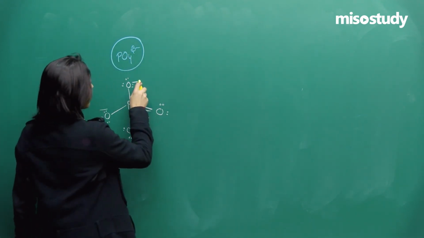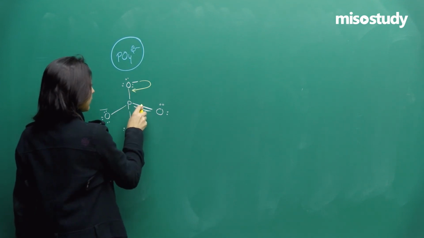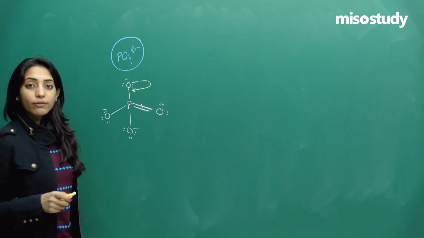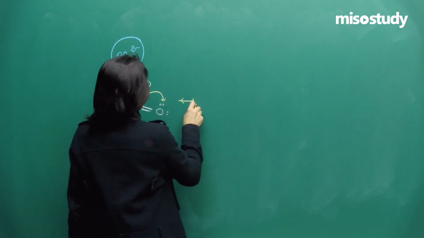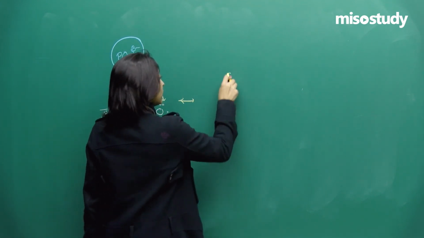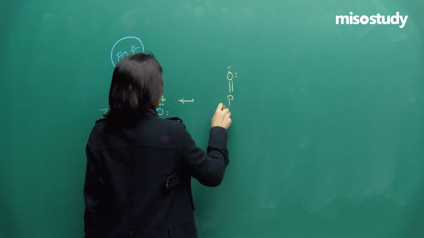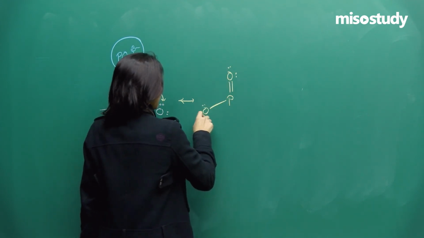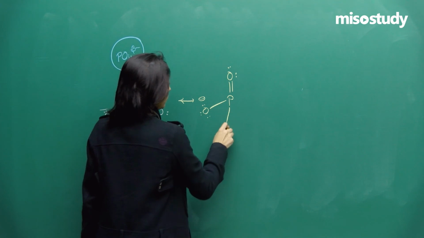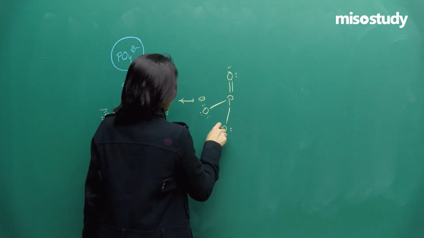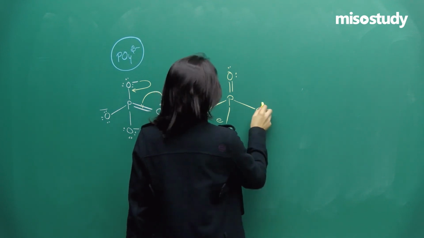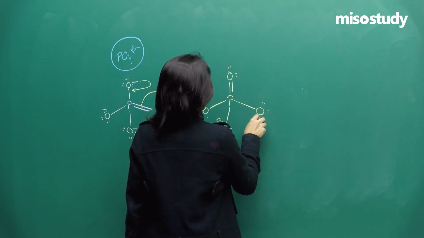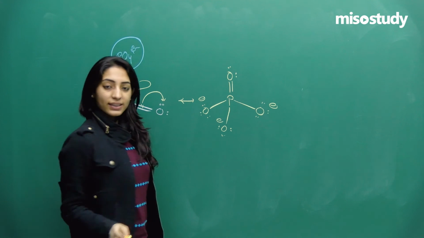So what I'll say, first I'll say this will come here, but phosphorus cannot have more than 5 bonds, so this pair of electrons will break up and go to this oxygen. So the structure that I'll draw is like this, with a negative, with a negative, and now with a negative, something like this.